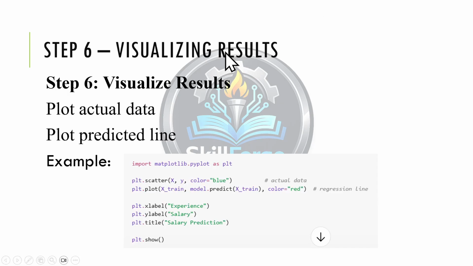What is the next step? The next step is how we can visualize our result. This is where everything becomes clear. First we plot the actual data points using scatter plot, and after that we plot the regression line which shows the prediction made by the model. The red line represents the model's understanding of the relationship between experience and the salary. If this line fits the data well, it means our model is performing well. Visualization is very important because it helps us see how the model is working.